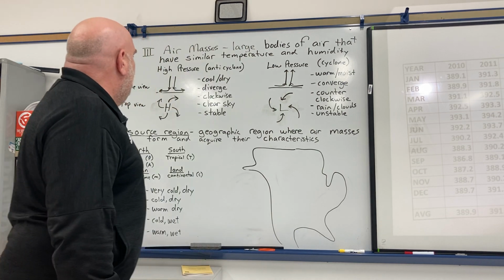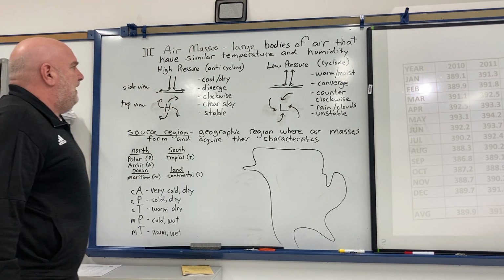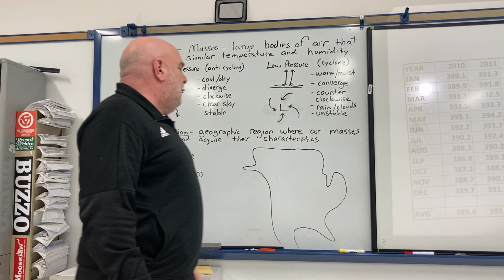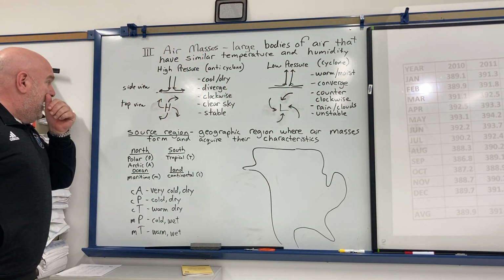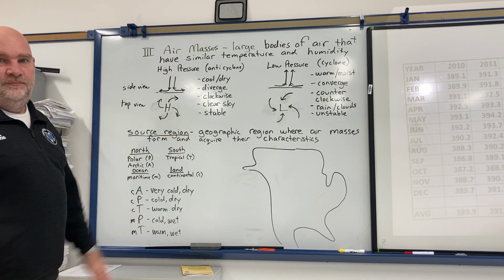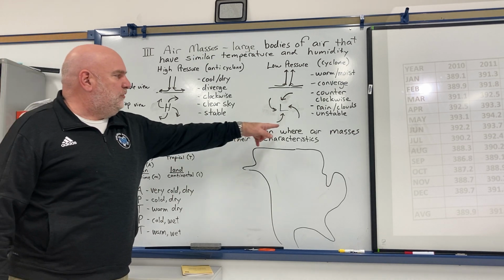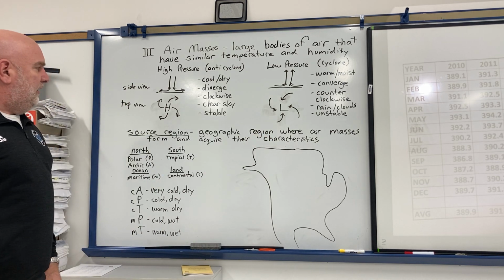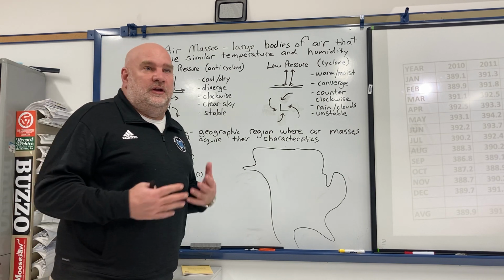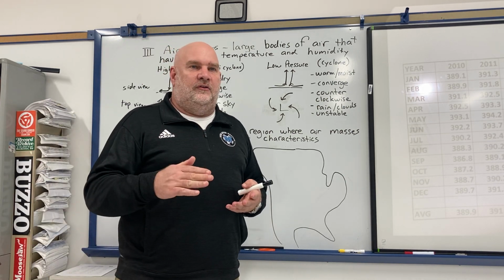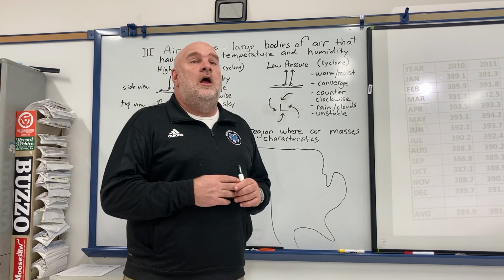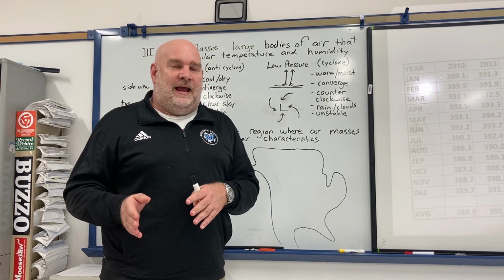All right. Now, the thing that determines whether it's going to be a cool, dry air mass or a warm, moist one is based on where that air mass comes from, and we call that the source region. So a source region is a geographic region where air masses form and acquire their characteristics. Right? So there's basically two things you're looking for in an air mass. One thing is going to determine whether it's going to be a relatively warm air mass or a cool air mass. The other thing is going to be whether it's going to be a wet air mass or a dry air mass.